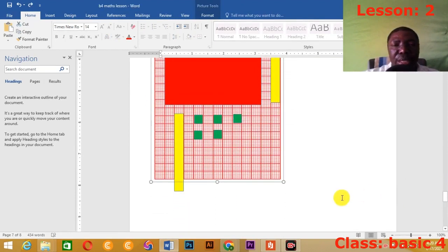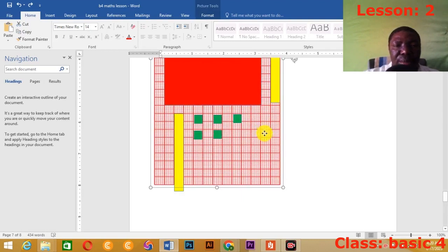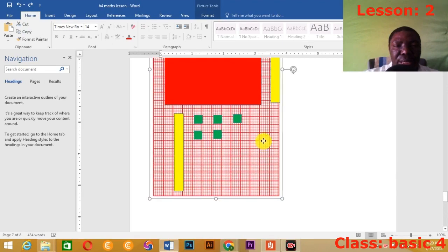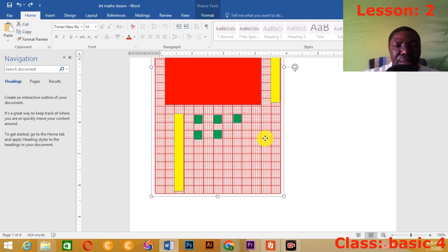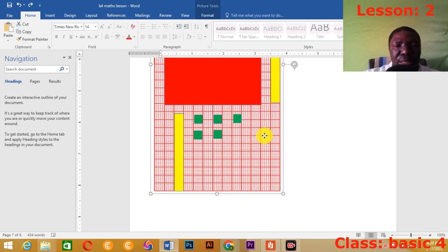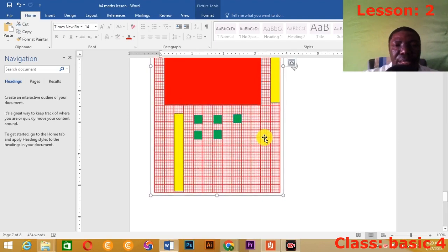Sorry, because you know how this thing is. When you're working with it, you can make mistakes. So when there's a mistake, please forgive me. I just want the best, okay? Okay, so I think I'm getting something here. So don't worry about this. Because of the design, the mouse is having a little shaky problem. But if you are doing it in the house, kindly take your time and do it.